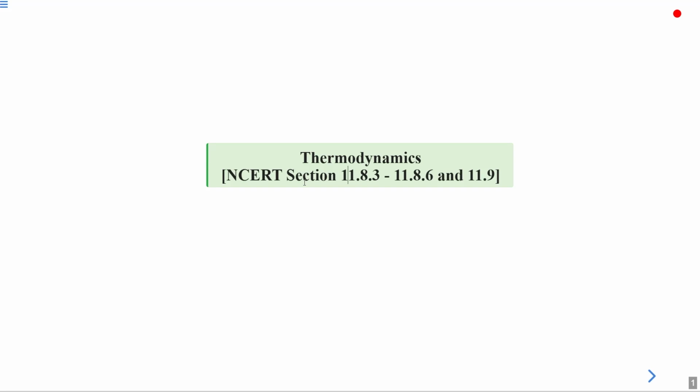Hello students, in today's lecture we are going to learn about thermodynamics, NCERT sections 11.8.3 to 11.8.6 and 11.9.